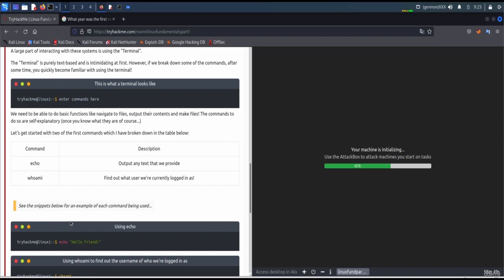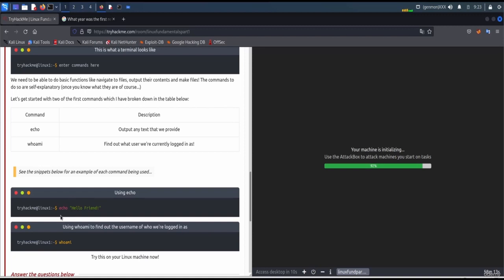We need to be able to do basic functions like navigate to files, output their contents, and make files. The commands to do this are self-explanatory once you know what they are. Let's get started with the first commands, which I have broken down in the table below. Command and description. Echo: output any text that we provide. Whoami: find out what user is currently logged in.